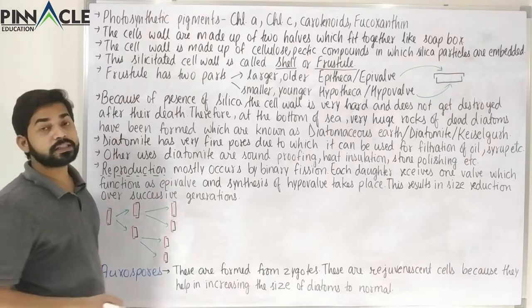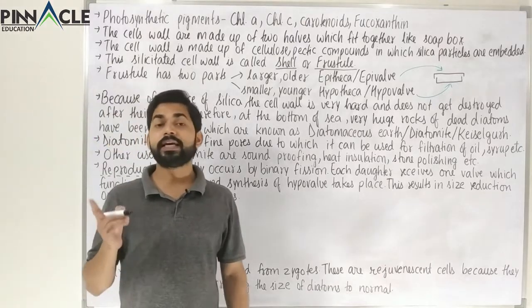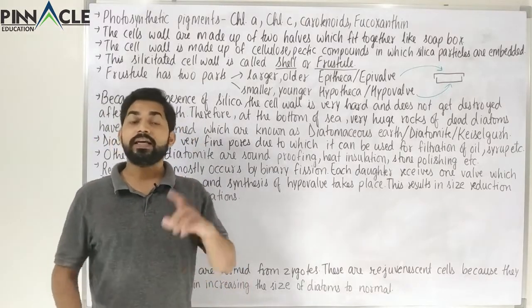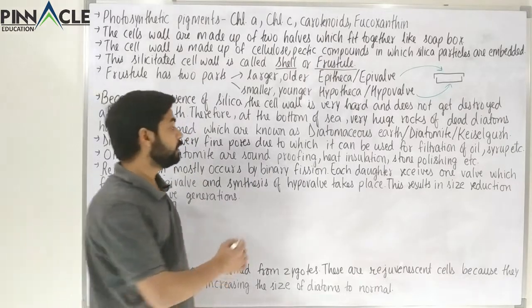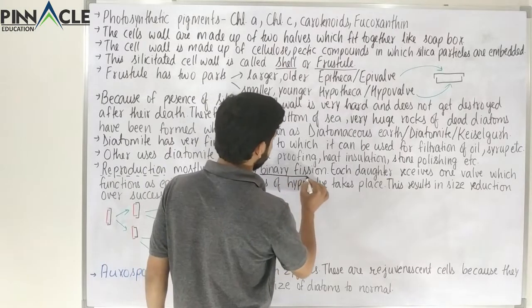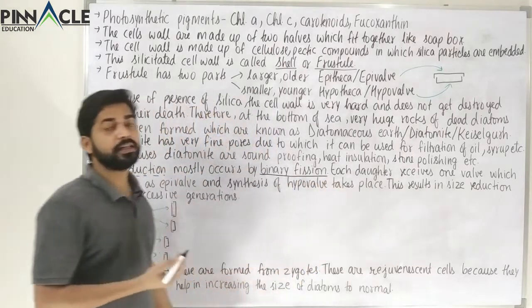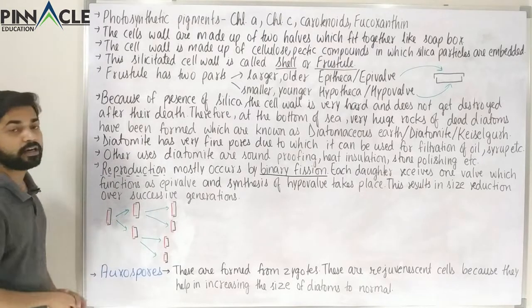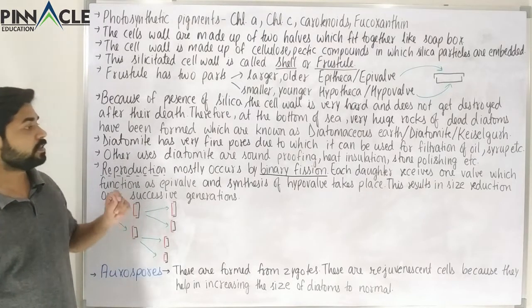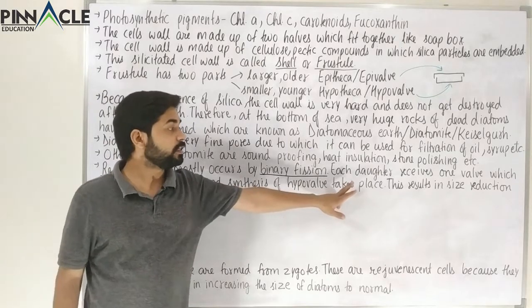So reproduction is mostly by asexual reproduction, and in asexual reproduction the most common method is binary fission. We will study this later; this is the normal diagram of binary fission. Each daughter receives one valve.